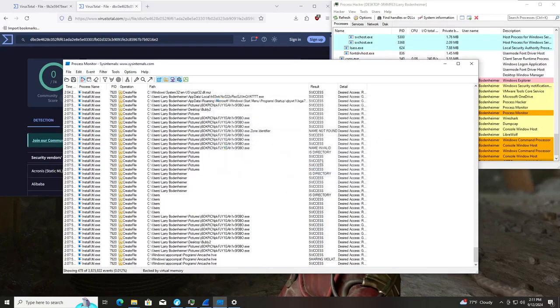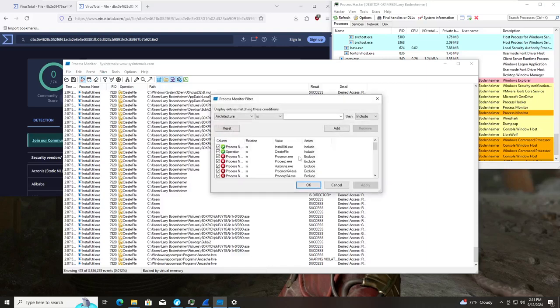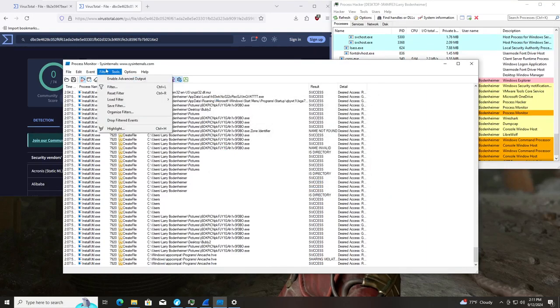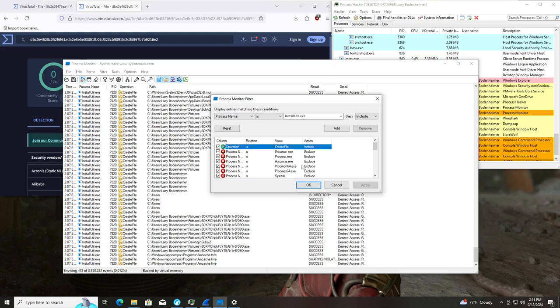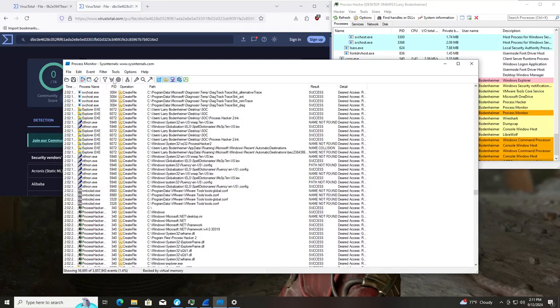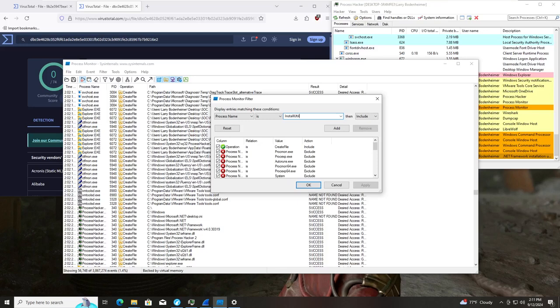Add, yes. Operation canceled. The list view may be incomplete. Okay, let's try again. Filter, install util, okay. Oh, crap. I didn't actually add it. Go back. Fourth time is the charm. Process name is install util.exe. Yes.